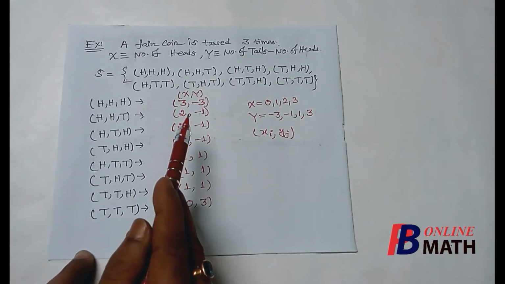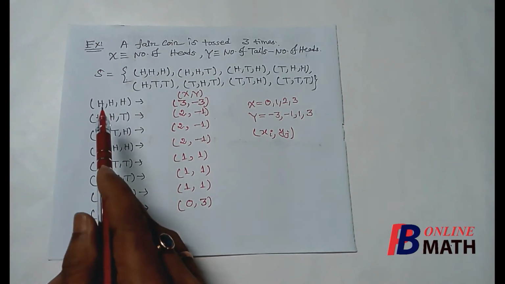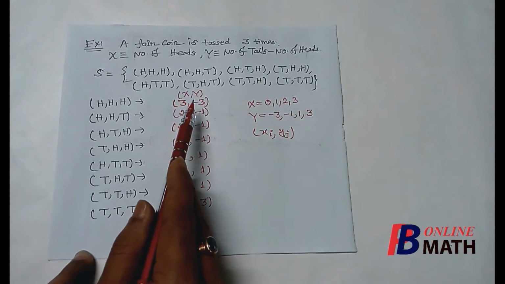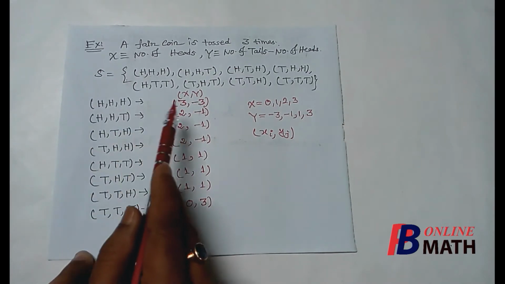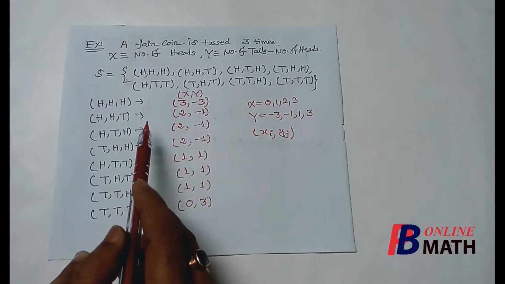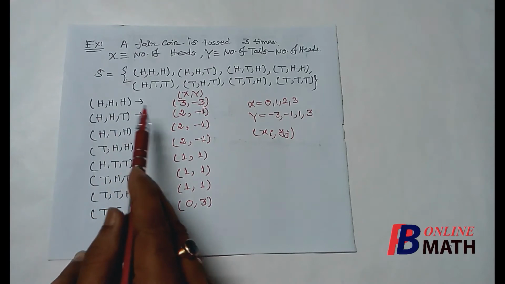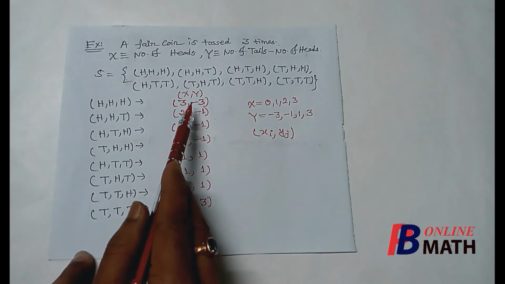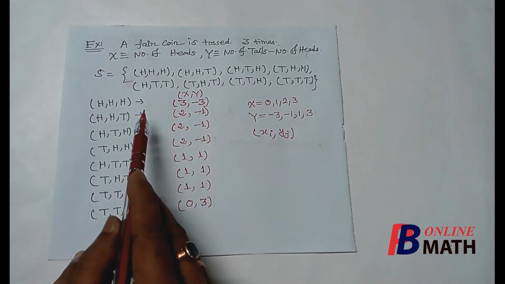Now we make unique numbering of these outcomes. Consider first this outcome, HHH. For this outcome we shall write the spectrum as (x, y), that is, we make the numbering of this outcome in the form of an ordered pair. So for this outcome HHH, x means the number of heads, which is 3, comma, y means the number of tails minus the number of heads, which is minus 3.